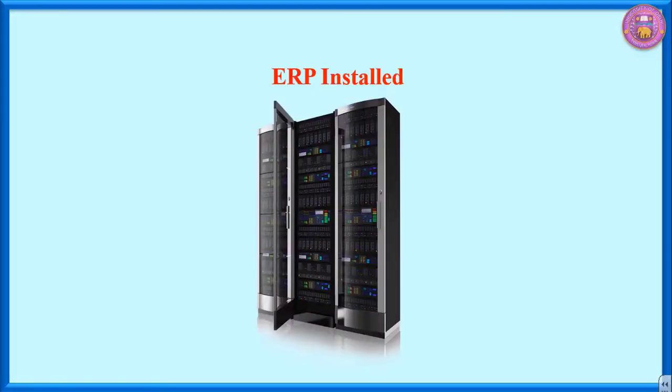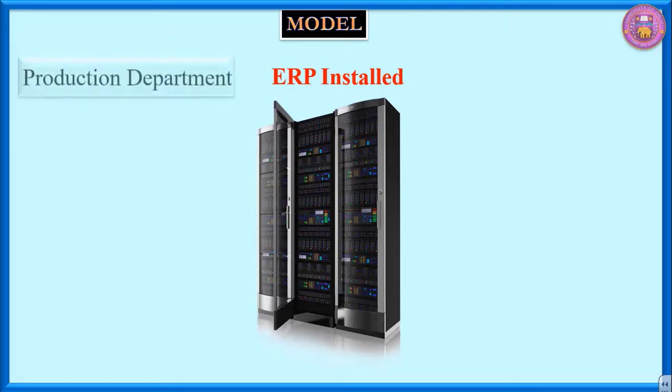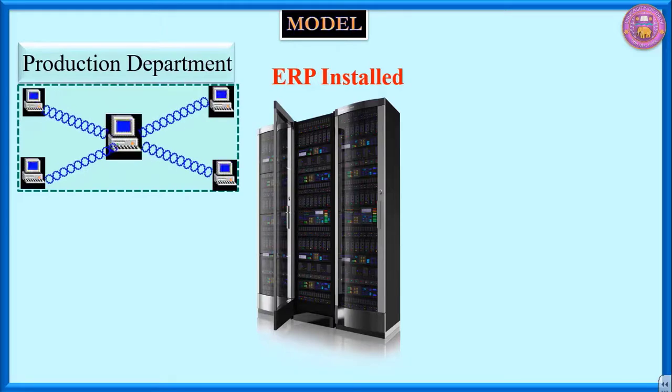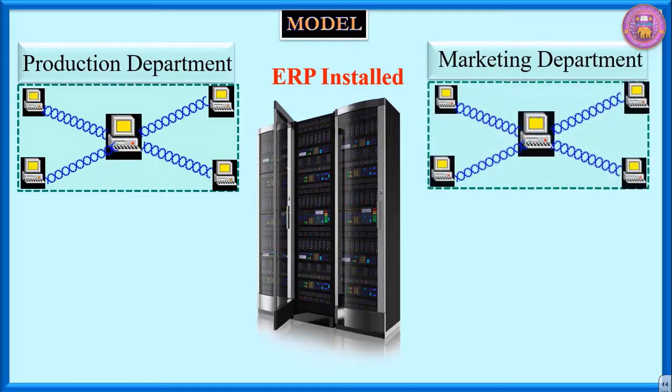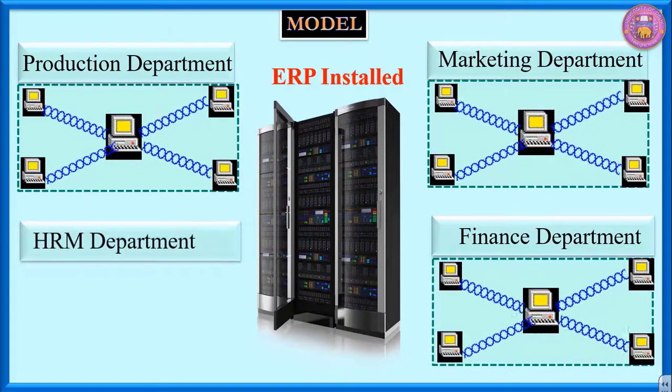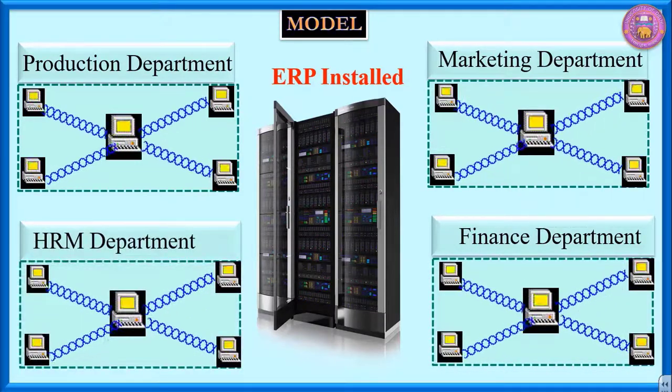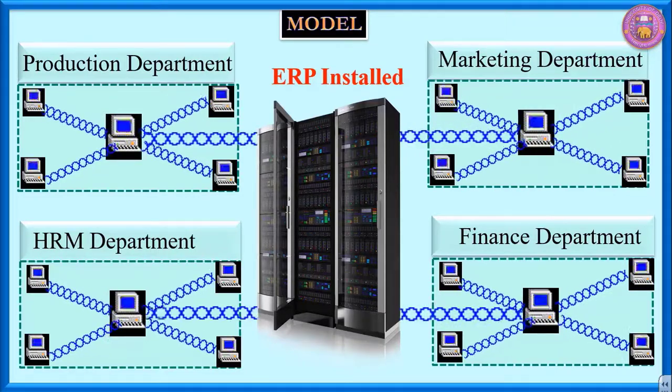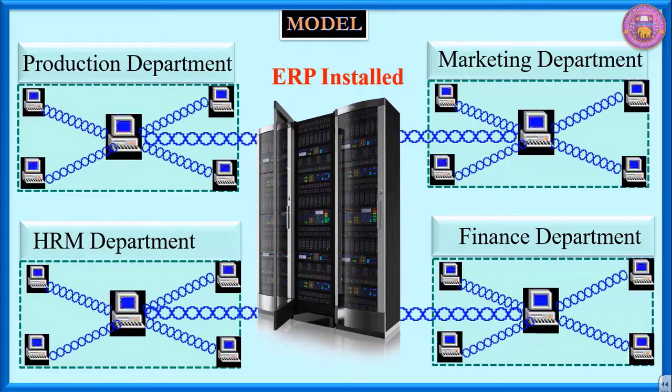One ERP software is installed on a big server. Let's make a simple model and see that ERP software, enterprise resource planning software, is installed on the server. This is the production department's network. This is the marketing department network. This is the finance department network. And now we have the HRM department network. All these networks of different departments are connected to the server on which we have ERP.